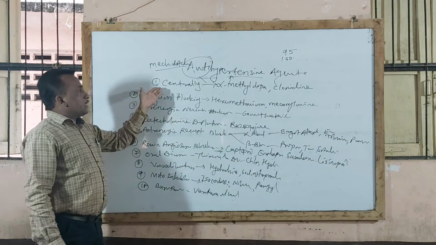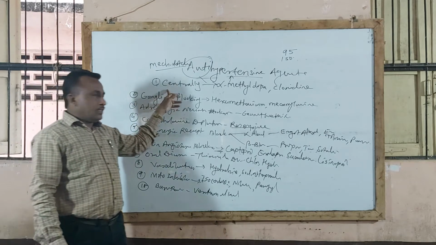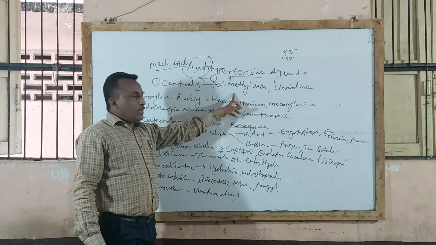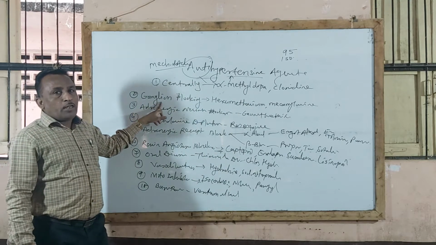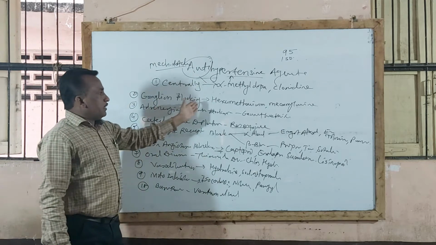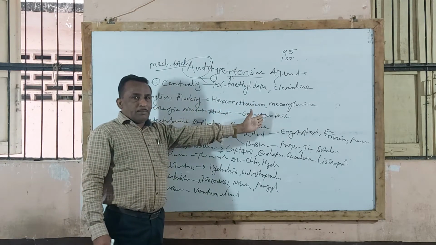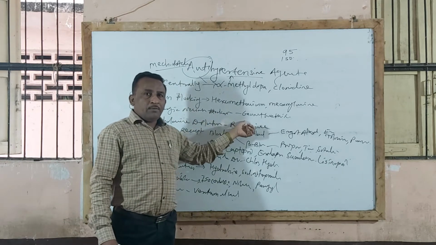So let us see the classification. First type, those drugs acting centrally, that is on the central nervous system. Example: alpha methyl dopa and clonidine. Second type, ganglionic blocking agents, already completed under the autonomic nervous system: hexamethonium, mecamylamine. Then the third type, adrenergic neuron blocker: guanethidine.